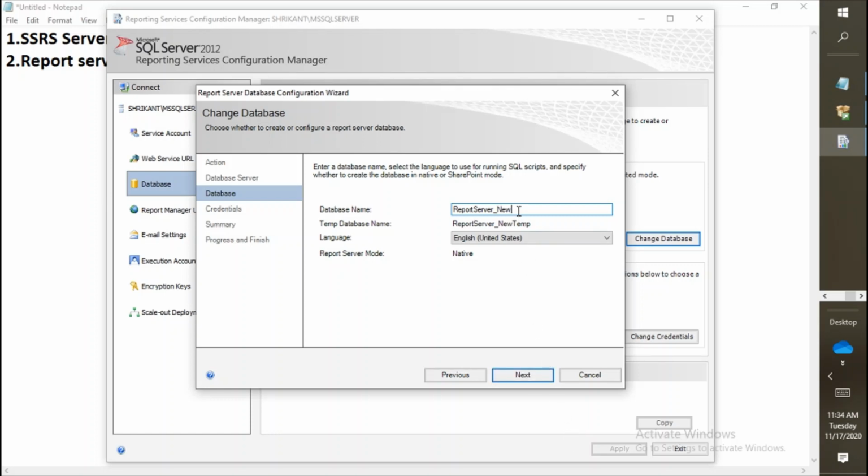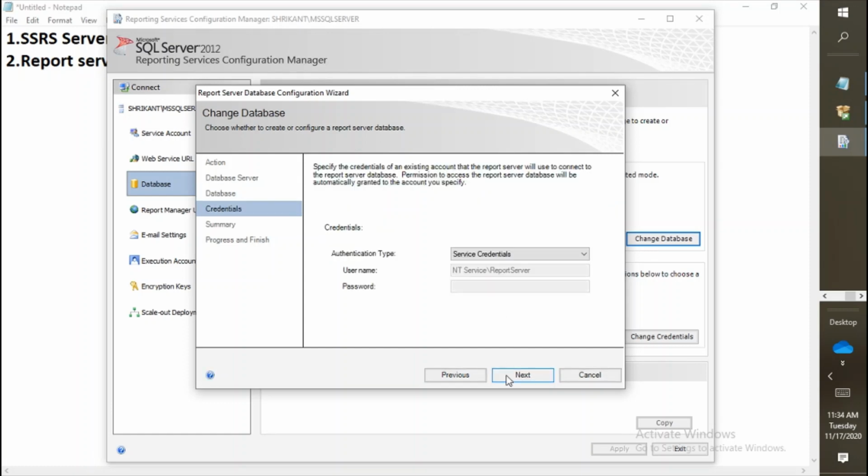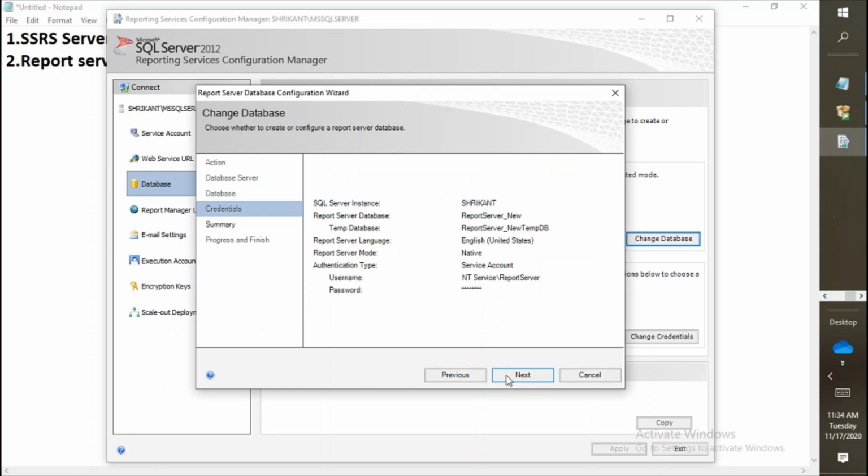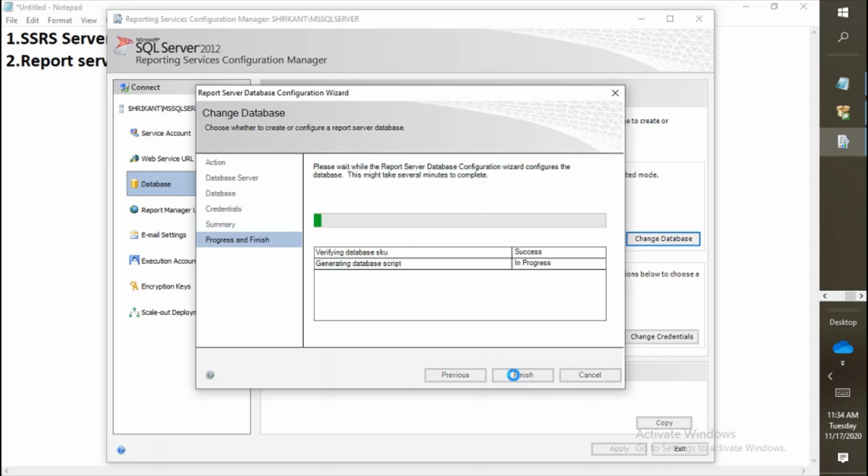My database name for the setup is reporting server underscore new. Then click on next. Then pass some authentication and click on next. Now this is the installation section. Everything will be taken care of automatically. You don't need to worry about the permissions and scripts; verification would be done automatically.